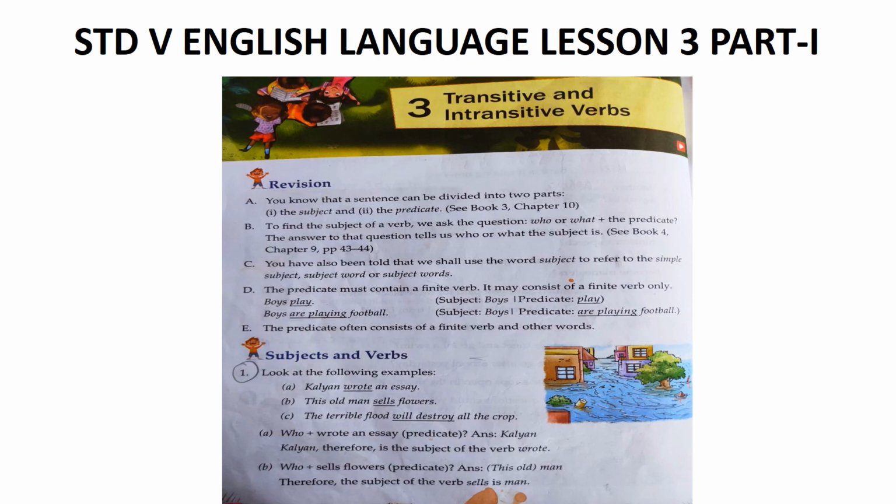Now come to the direct and indirect object. As we have already read, a verb can be classified as transitive or intransitive according to whether it takes or does not take an object. If a verb takes an object, then it is a transitive verb. Now, some transitive verbs can take two objects, a direct object and an indirect object.